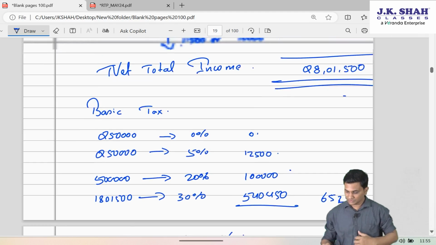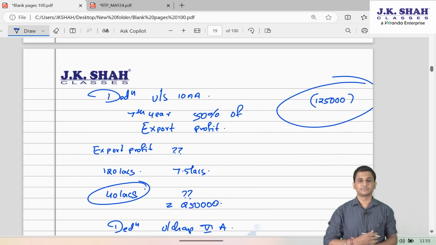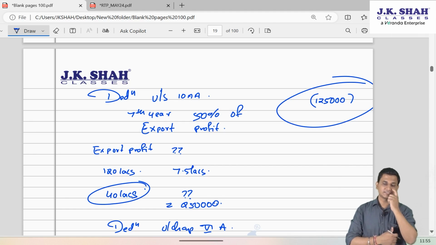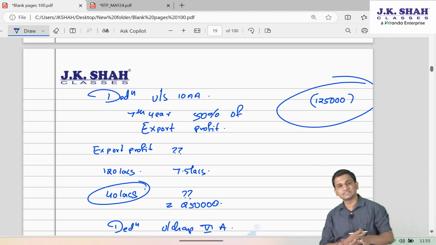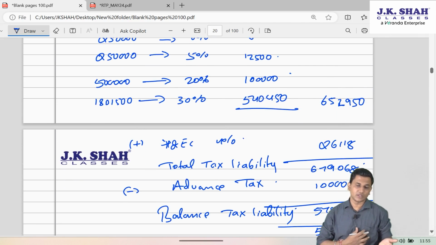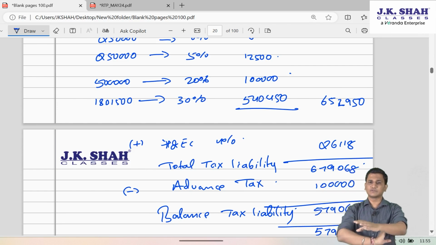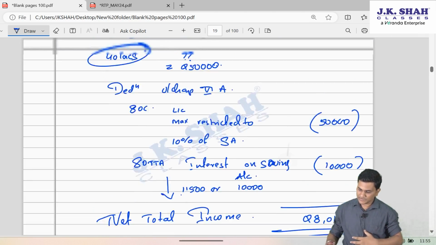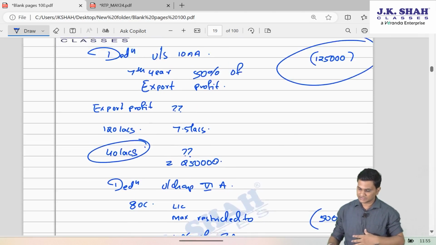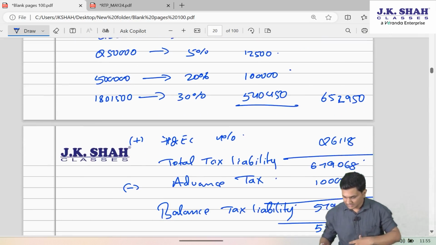Friends, in this question, don't you think when you are taking this deduction under 10AA for the optional tax regime, that AMT concept is not applicable under default tax regime, because anyways in default tax regime these sections are not allowed, except 80JJAA that is allowed, but that doesn't create any difference. But if you are going under default tax regime, AMT is not applicable. However, under optional tax regime, when you are taking this 10AA, don't you think AMT will become applicable?